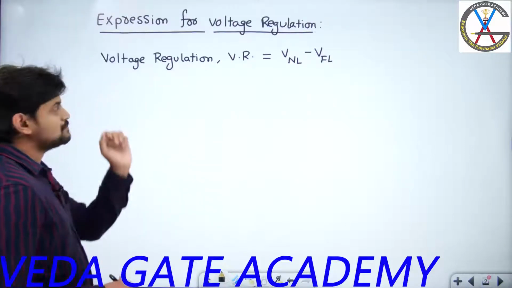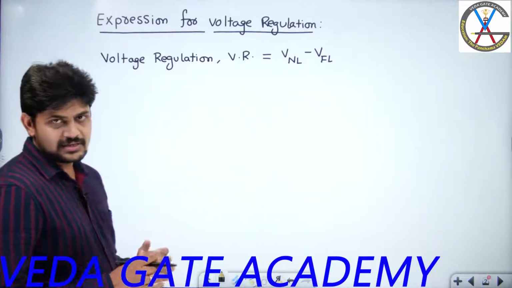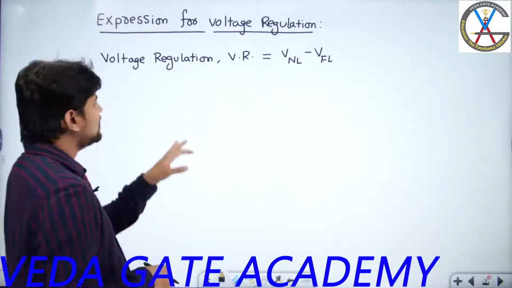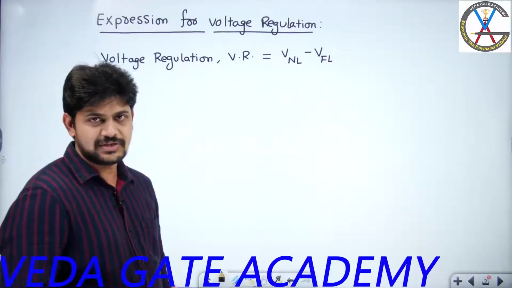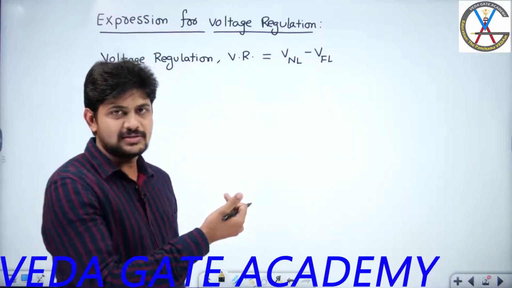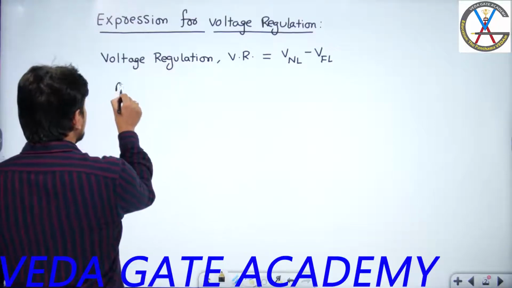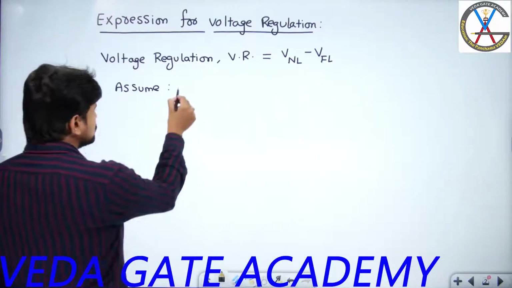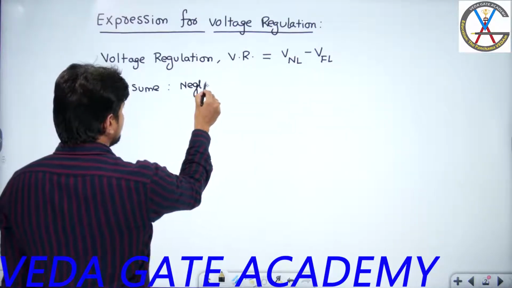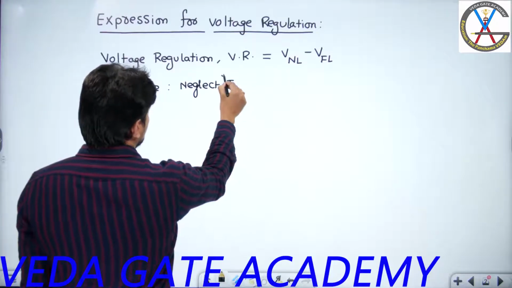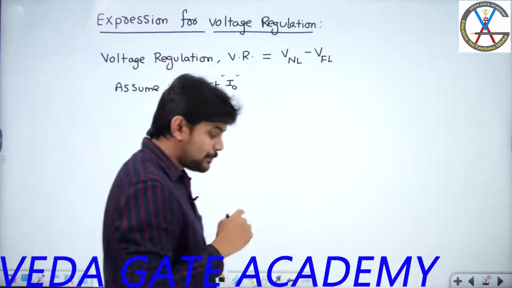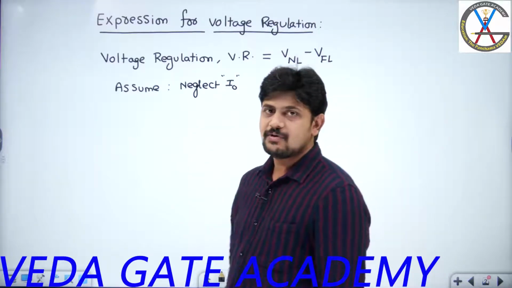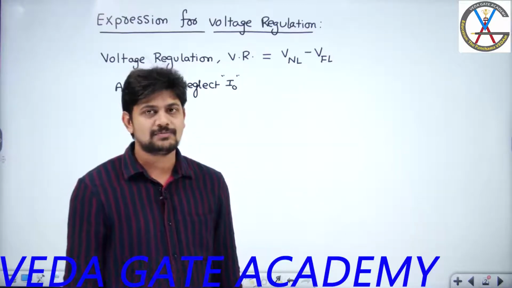Now in order to get the expression for voltage regulation, let us consider the equivalent circuit diagram referred to the secondary side. While deriving the expression, to make the mathematical analysis simple, I am going to neglect the no load current I0. That means we are using the second approximate equivalent circuit.